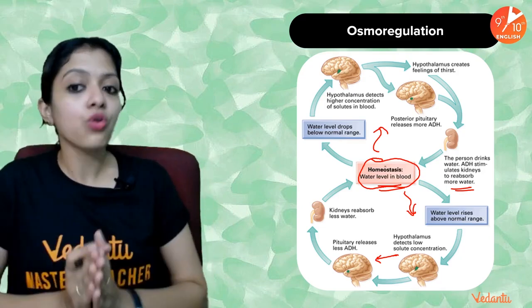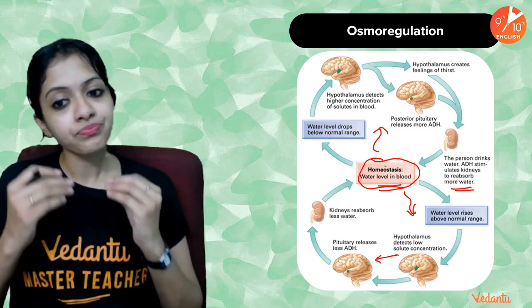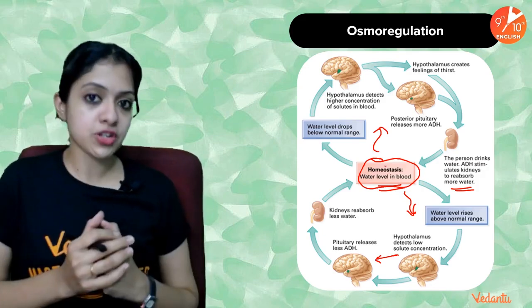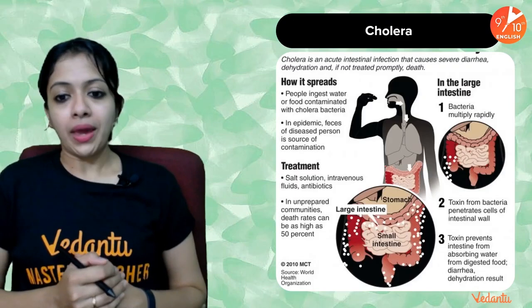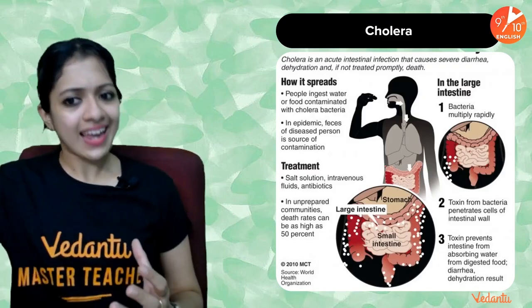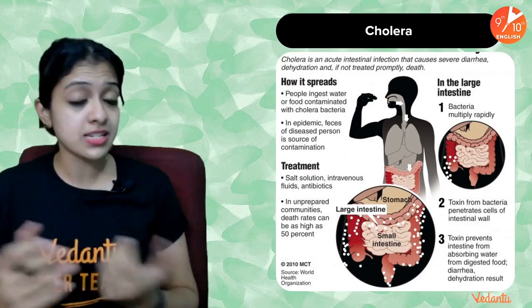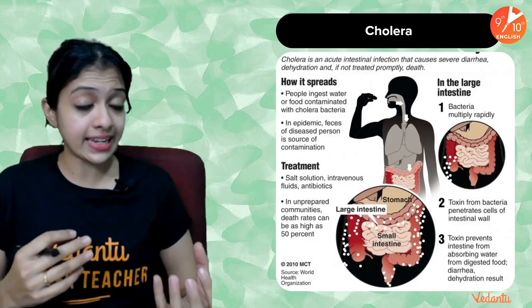So this is how osmoregulation occurs in the human body with the help of the hormone we call antidiuretic hormone, which is secreted by the posterior pituitary. Okay, so here is another related disease. Although we know it's a communicable disease, it's a condition we call cholera, which, as you all know, is an acute intestinal infection.